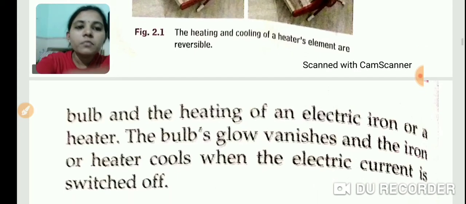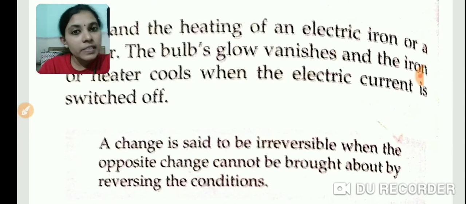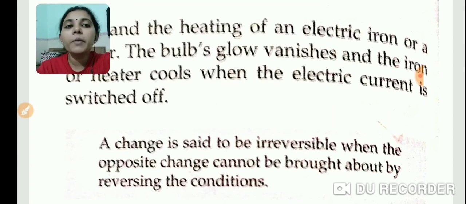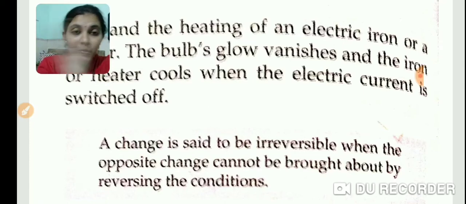Then what is an irreversible change? The change which cannot be reversed back is known as an irreversible change. A change is said to be irreversible when the opposite change cannot be brought about by reversing the condition. We cannot reverse the condition. Example, milk changes to curd. Can you return that curd back to milk?